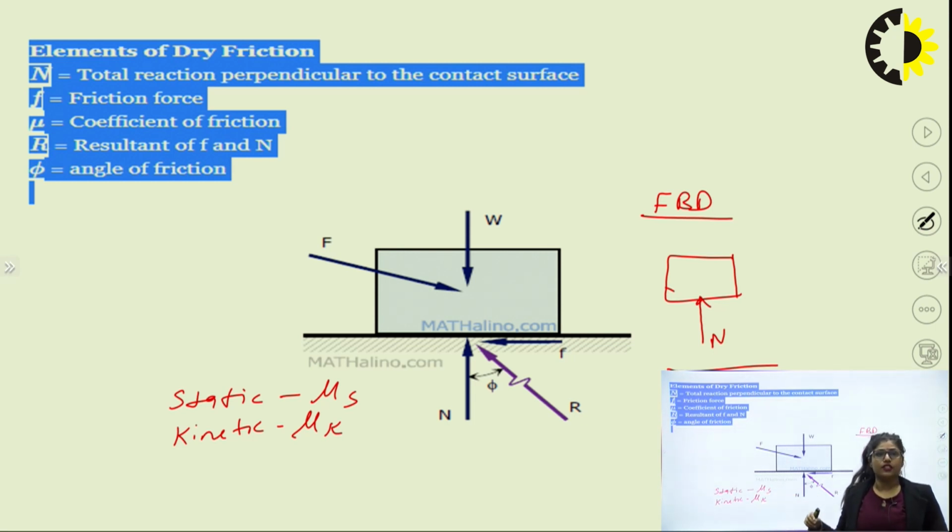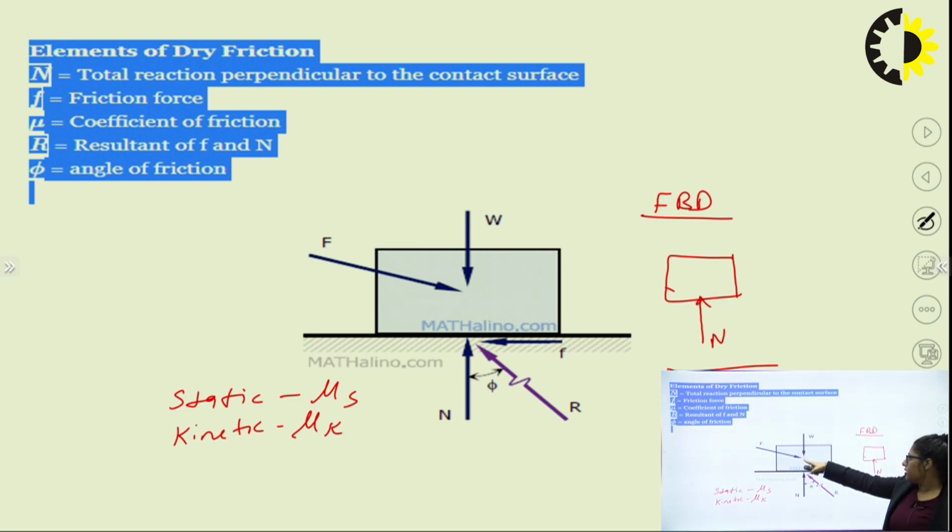And F is what? The second unknown is the friction force, F. If I remove this surface, and this is a rough surface, at that time a friction force should act on this body, a parallel force that resists the movement. That is the frictional force acting on this particular body. We know that this friction force acts opposite to the direction of movement.